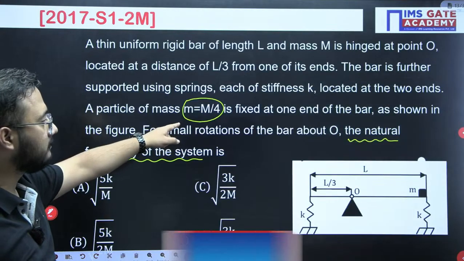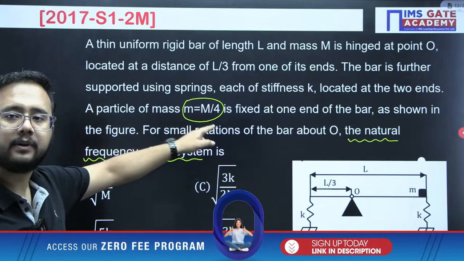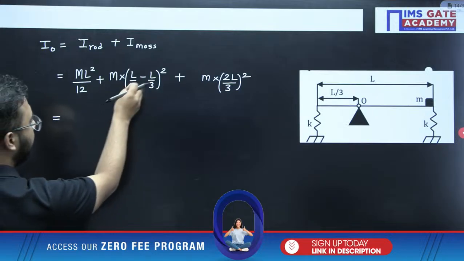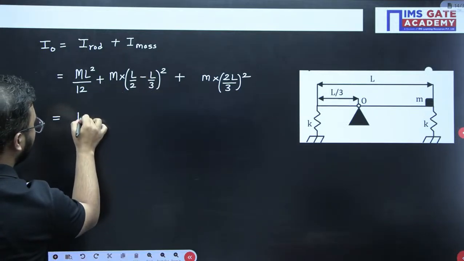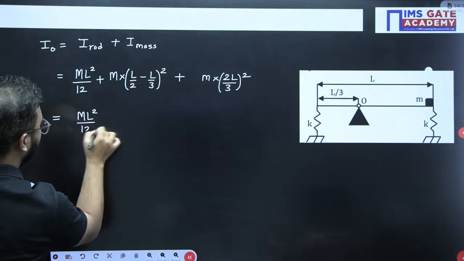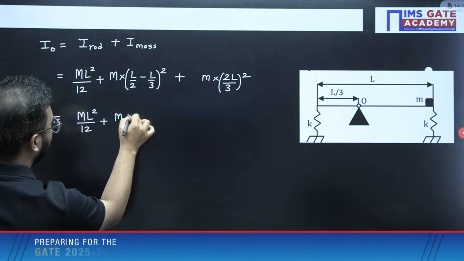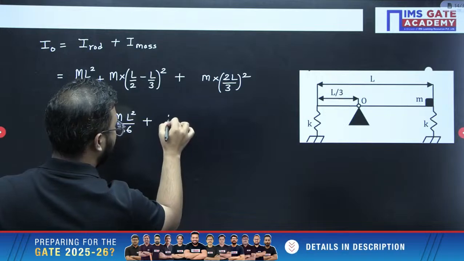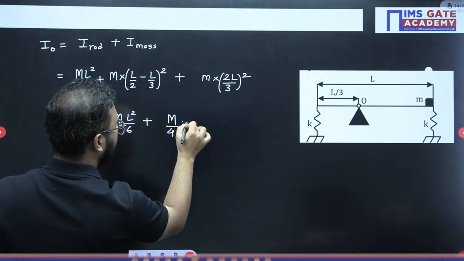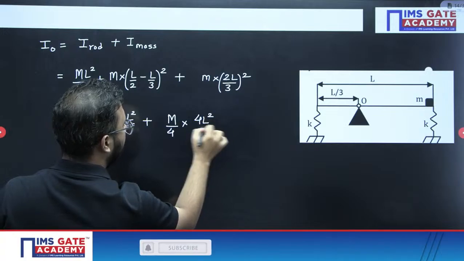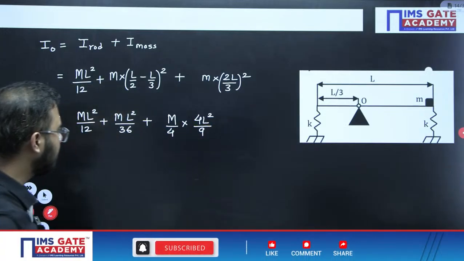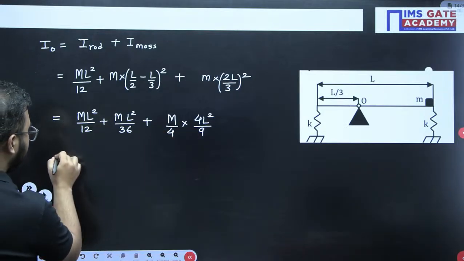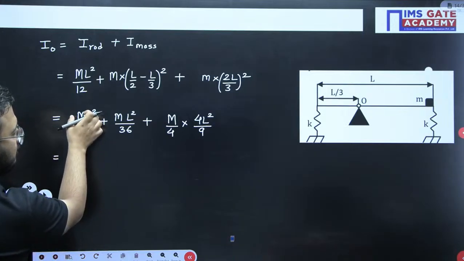We will replace small m with capital M. Already the relation they have mentioned: particle mass small m is capital M by 4, and capital M is the mass of the rod. So if you solve, ML square by 12 plus M into (L by 2 minus L by 3, which is L by 6) square, that would be 36. Instead of small m, capital M by 4, we will be writing, into 4L square by 3 square, which is 9. 9 into 4, 36. This is 12. We can make the LCM the same here, so that would be 36 in the denominator.